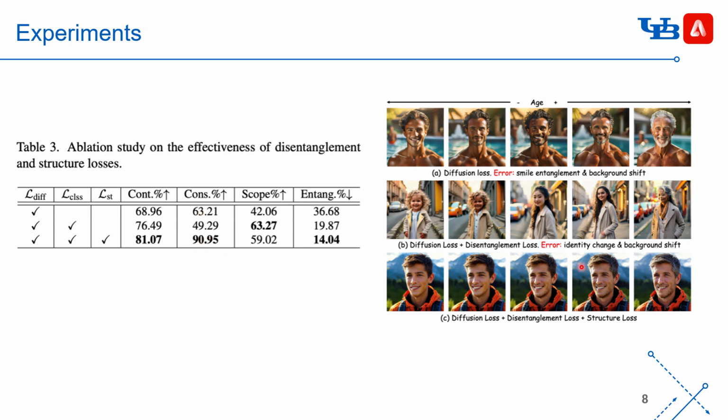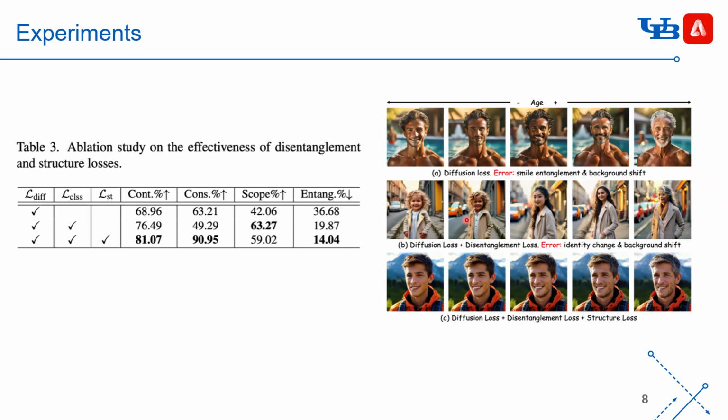We also provide the visualization results with these three losses. For example, with the simple diffusion loss, when you just want to increase the age, the smile unintentionally increases. But with the disentanglement loss, we can make sure the intensity of the smile is unchanged.